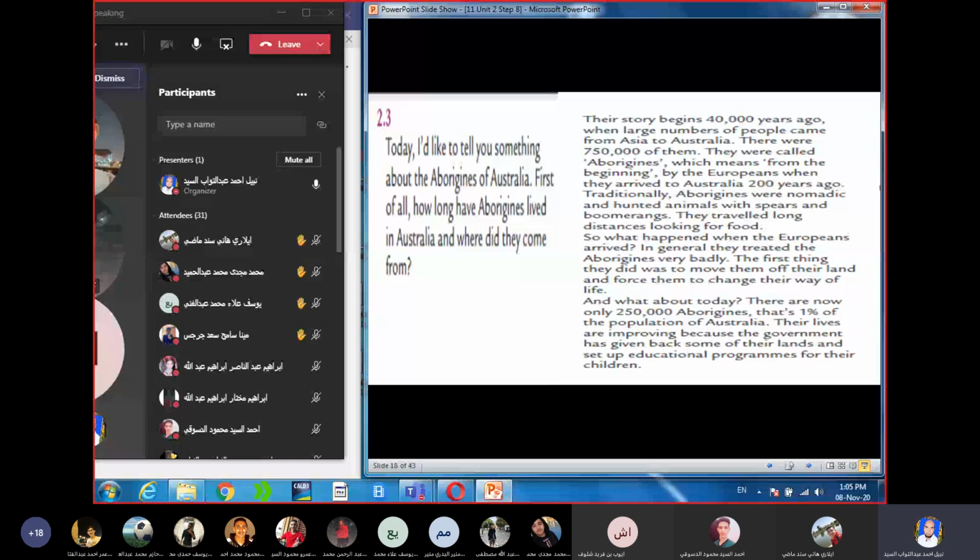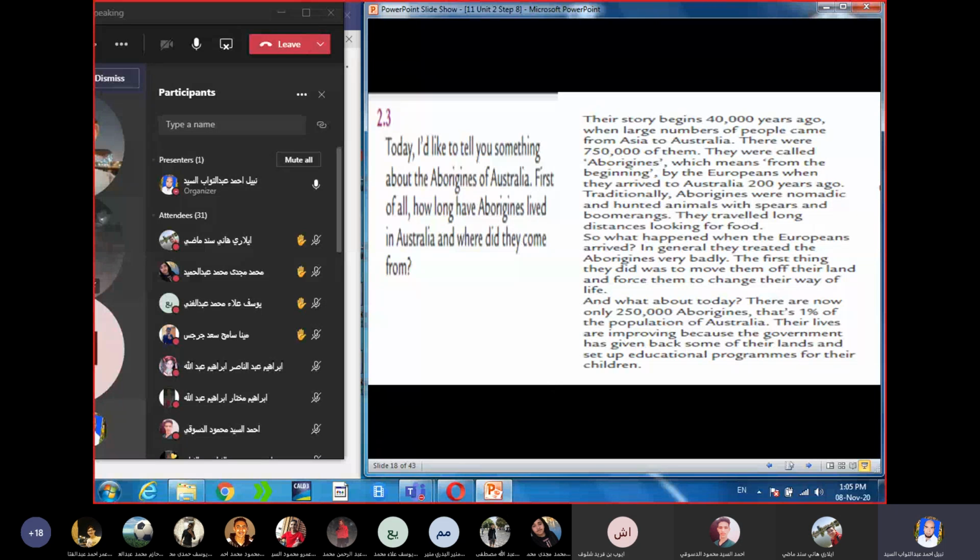They were called Aborigines, which means from the beginning, by the Europeans when they arrived to Australia 200 years ago. Traditionally, Aborigines were nomadic and hunted animals with spears and boomerangs. They traveled long distances looking for food.